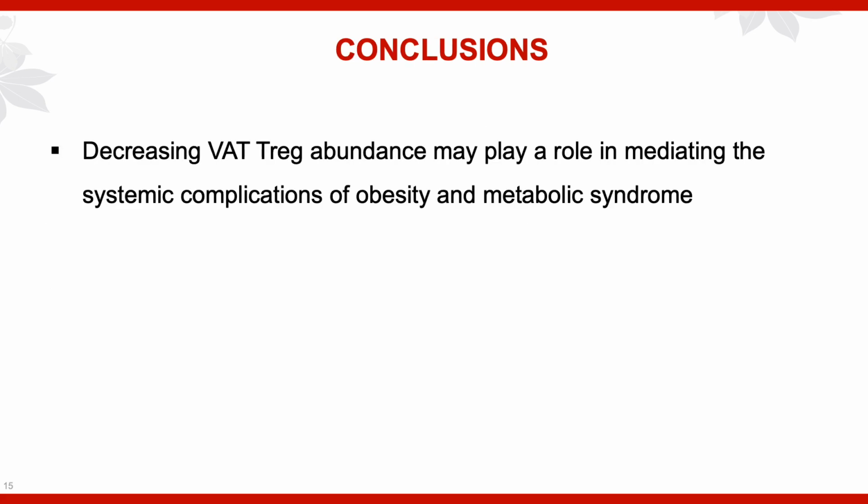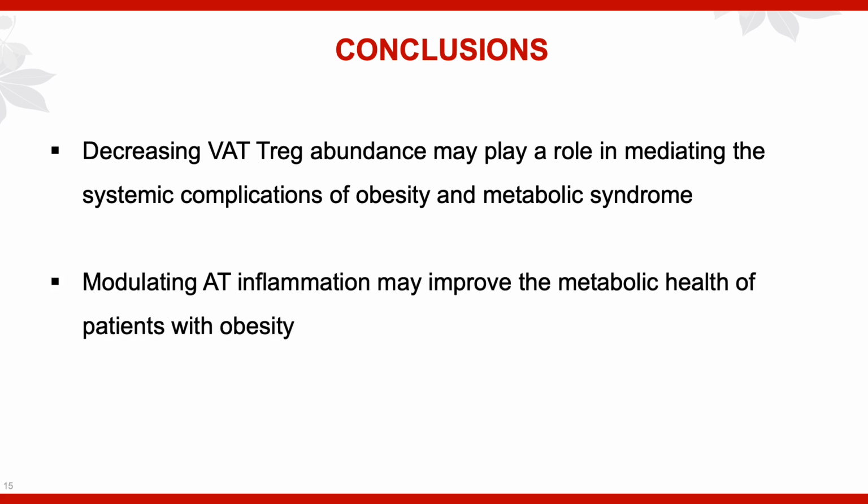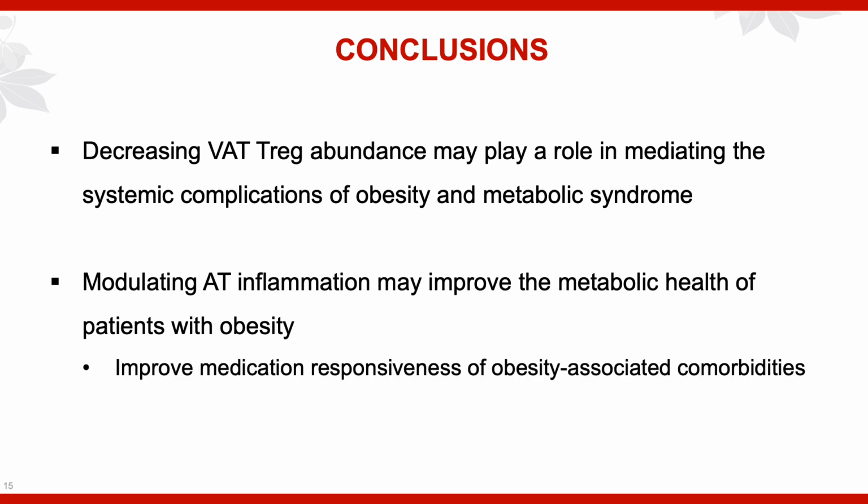In conclusion, despite our limitations, I think this data preliminarily showed that decreasing VAT Treg abundance may play an important role in mediating systemic complications of obesity and metabolic syndrome in patients with obesity. And it also importantly brings up a possibility of modulating the adipose tissue inflammation to improve metabolic health for these patients, and ultimately may help to improve medication responsiveness if we're seeing that patients who have decreased adipose tissue inflammation actually require less medications and potentially have less severe versions of those comorbidities.